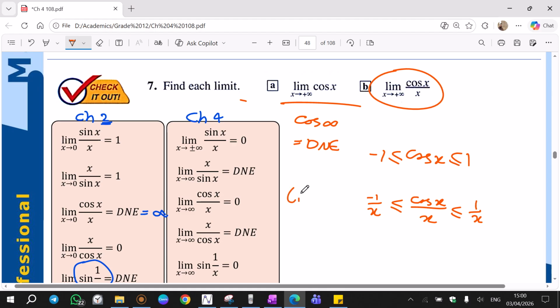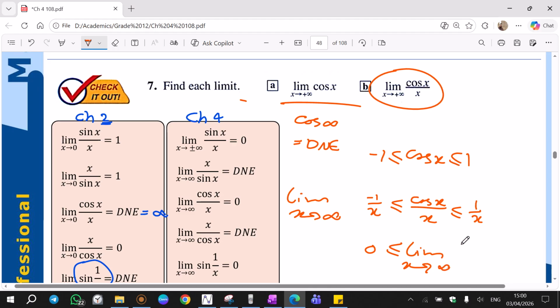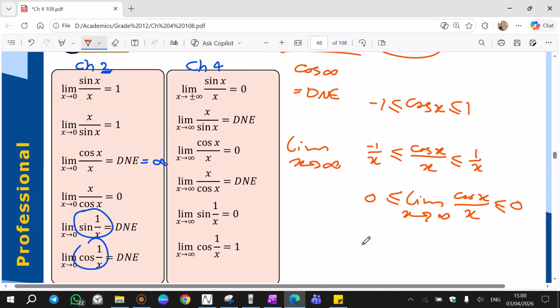Now take the limit as x tends to infinity for all three. For the left side, it will be 0. Limit x tends to infinity of cosine x over x, less than or equal to, and if we put infinity here, we'll get 0. Now since left is equal to right, this limit is also equal to 0.